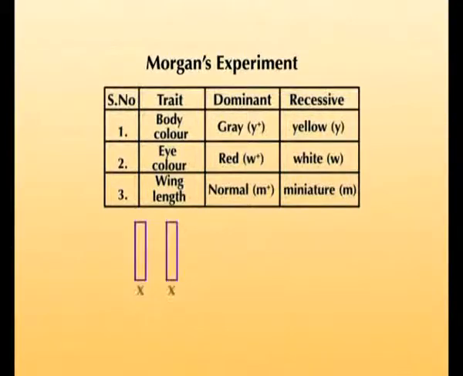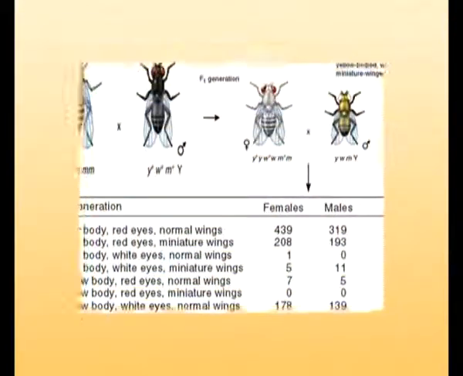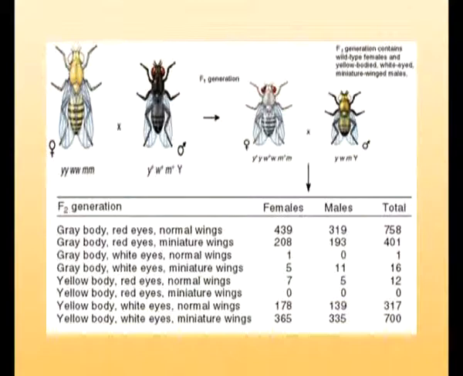It may be noted here that females have two X chromosomes, that is, they have XX condition, while male Drosophila have only one X chromosome, that is XY condition. Morgan in his experiment crossed a female parent with yellow body, white eye, and miniature wings, that is all alleles in recessive condition, with a wild type male with gray body, red eye, and normal wings, that is all genes in dominant condition.